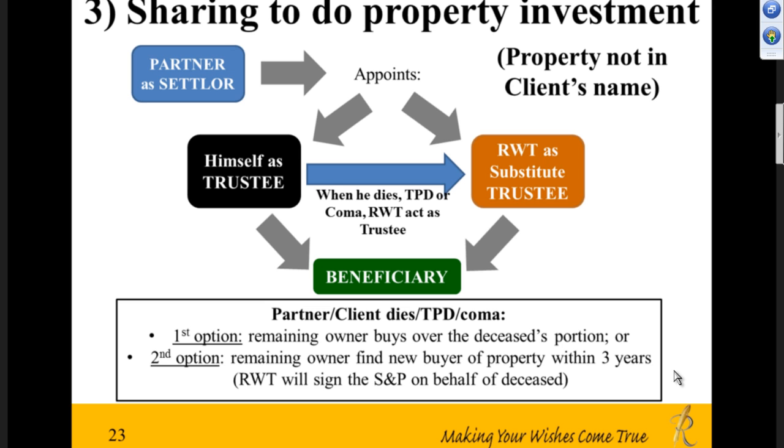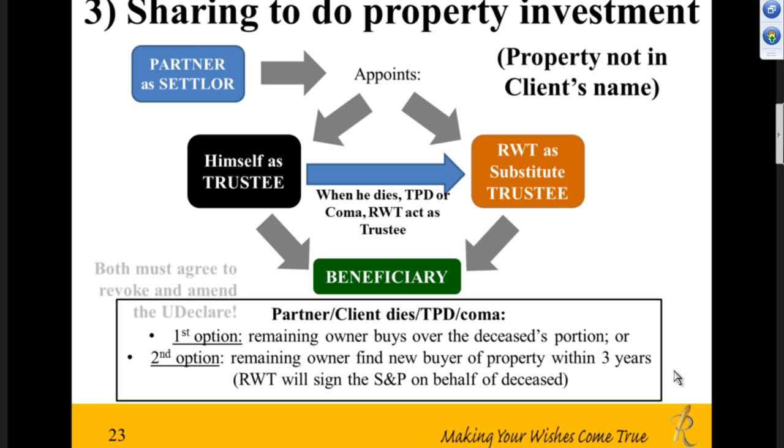First option: partner dies or client dies, depending who dies first, or TPD and coma. First option is the remaining owner buys over the deceased portion. An offer is made to the remaining owner: why not you buy over the deceased portion, or the portion of the partner who suffers TPD or coma? Now, if let's say that partner doesn't want to buy because he also has no money, you can go with option 2, which is the remaining owner goes and finds buyers within 3 years. When you find the right buyer willing to pay the right price, then Rockwool can sign the sale and purchase agreement on behalf of the deceased to sell off the property, assuming the deceased is the partner here.